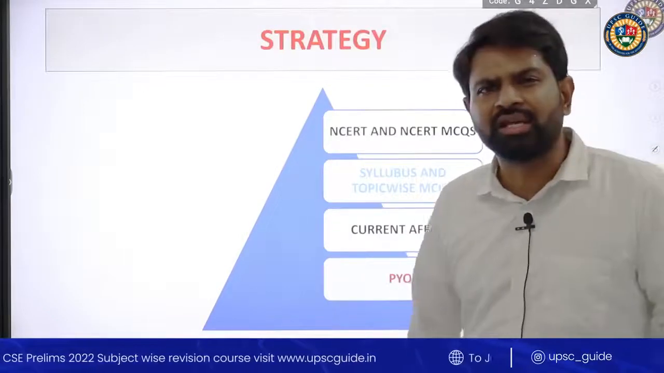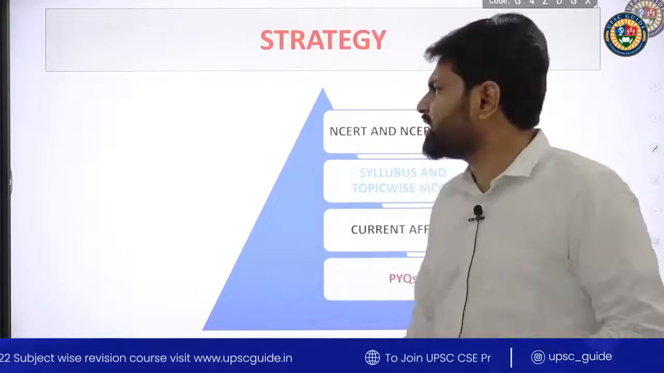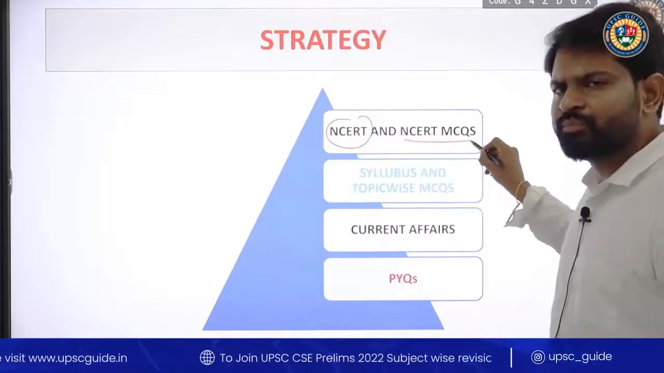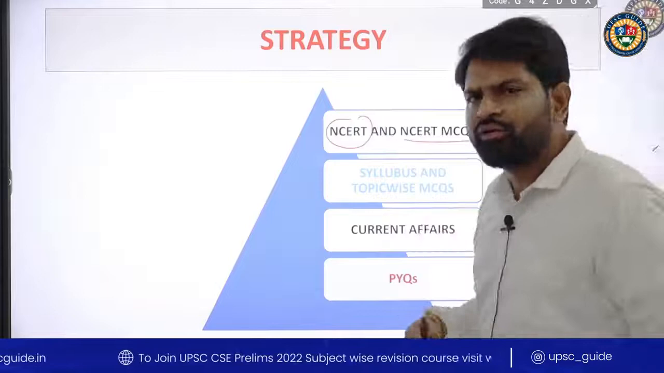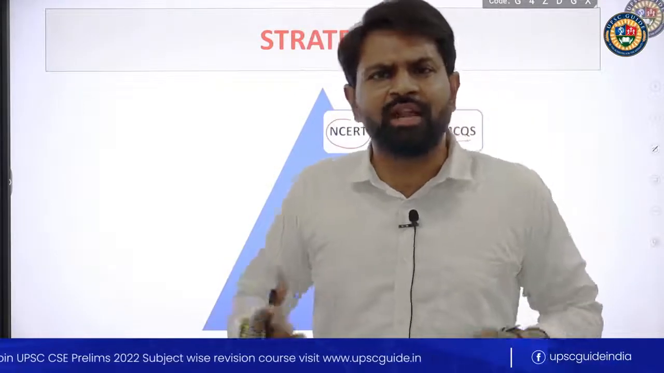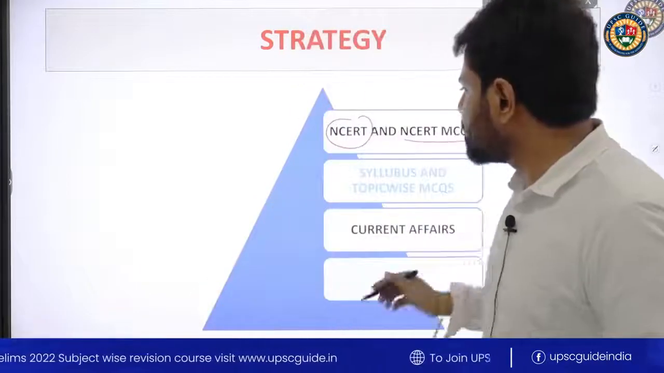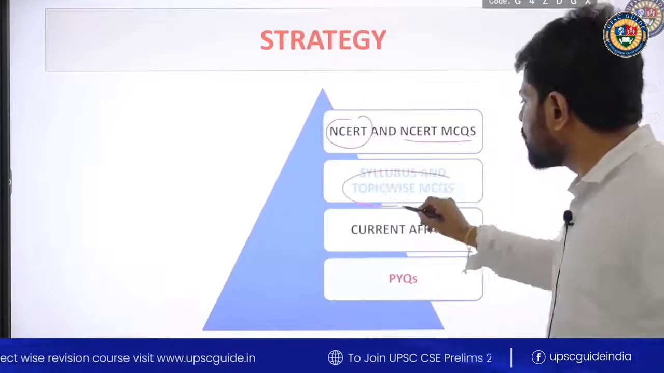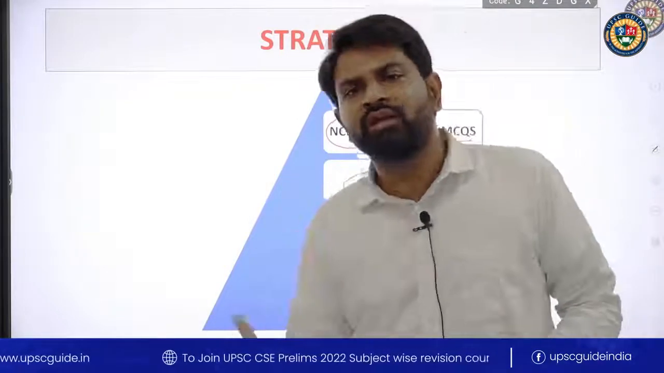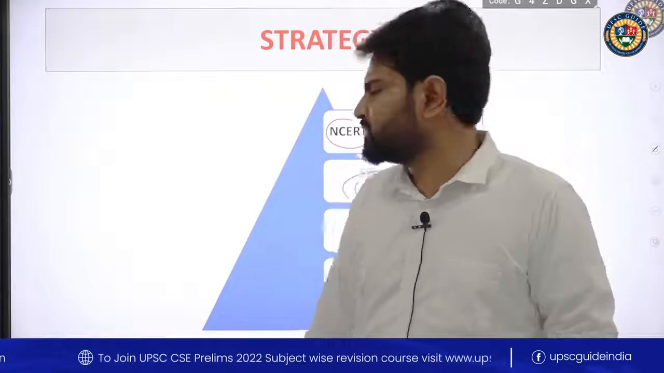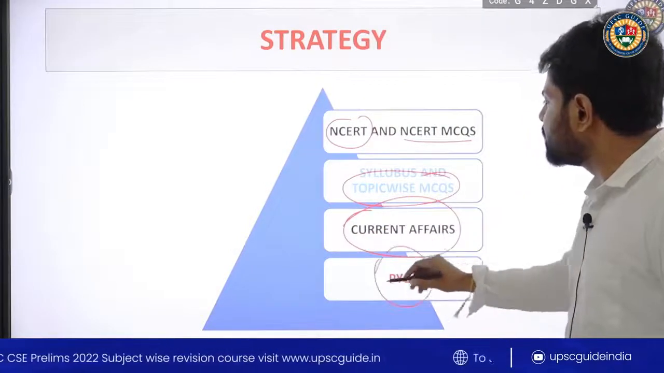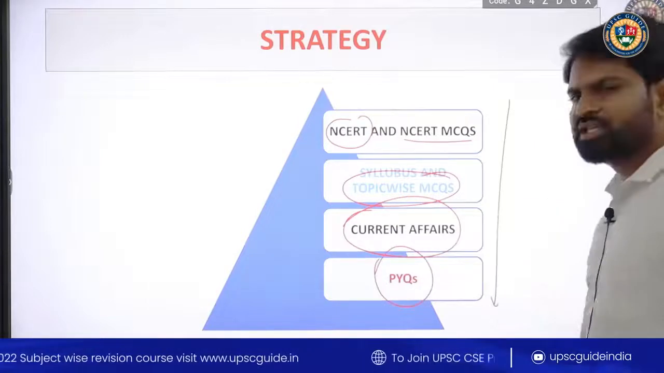Coming to the strategy, the normally well-known clear-cut strategy is that we need to complete NCERTs, and you need to do NCERT MCQs. Then you need to complete the syllabus. You can complete the syllabus using any one resource; there are n number of resources, right? After completion of the syllabus, you need to complete topic-wise MCQs. If you complete topic-wise MCQs, then you will have solid knowledge and a solid grip on this subject. Then again current affairs, then you need to go to PYQs. This will be the strategy normally.